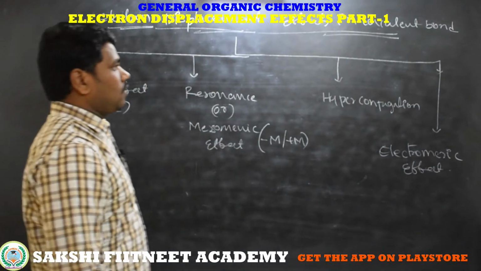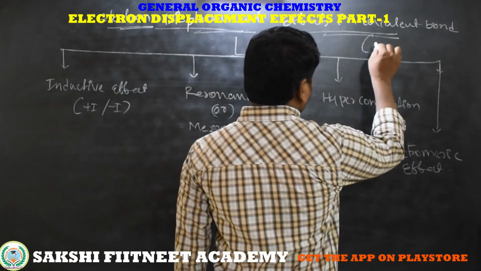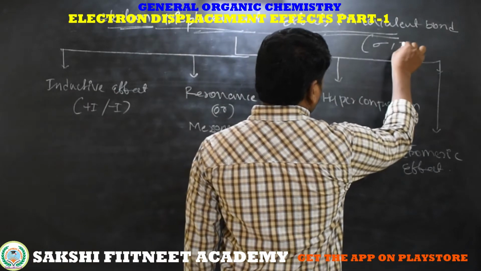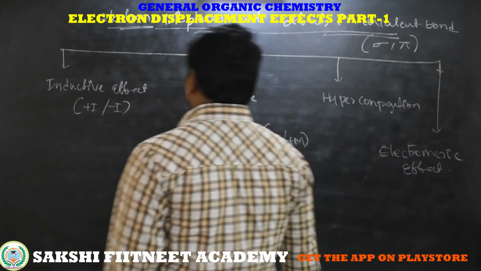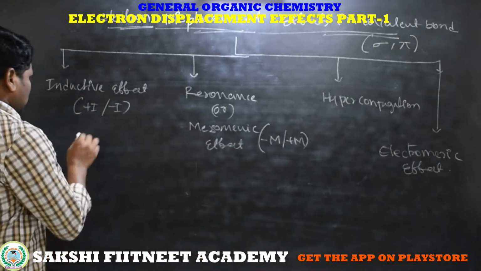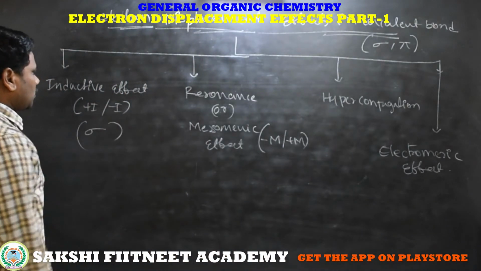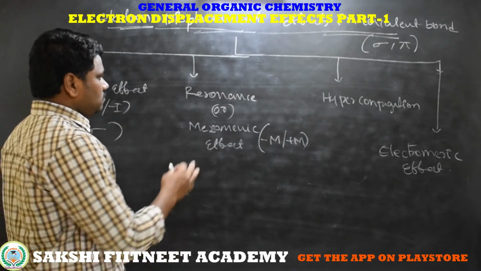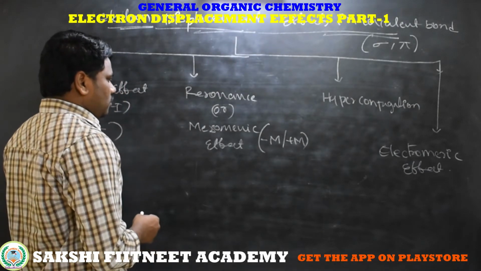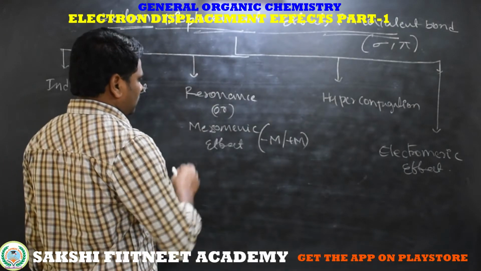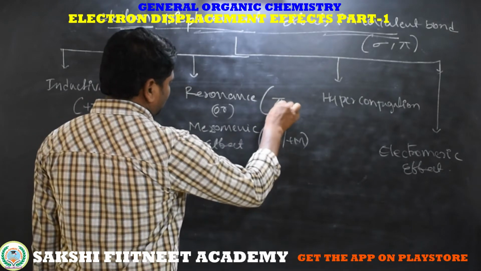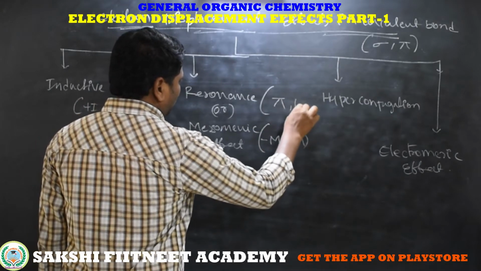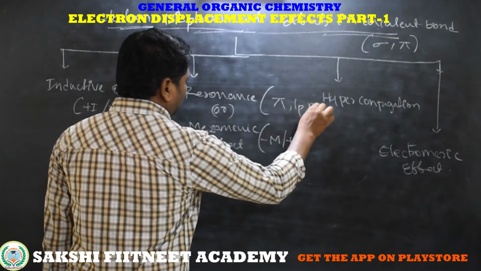Covalent bonds are of two types, sigma bond and pi bond. The inductive effect shows in a sigma bond. Now coming to resonance or mesomeric effect. Resonance involves pi electrons and lone pairs or non-bonding electrons.